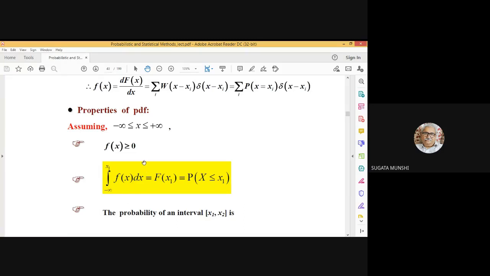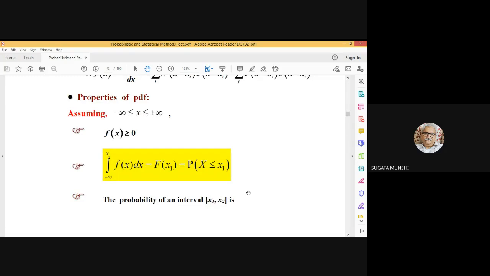And that I have already written, the integral of f(x) from minus infinity to any value x1 of x is the probability of having capital X less than or equal to small x1. So the probability of capital X lying in the interval small x1 to small x2, what will that be equal to?